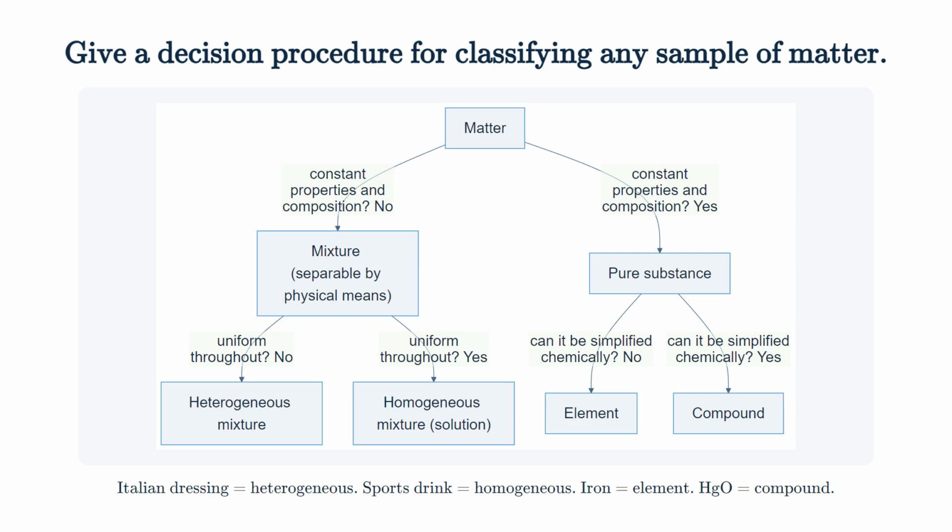Second question, for mixtures, is it uniform throughout? Italian dressing isn't. One drop is mostly oil, another mostly vinegar, so it's a heterogeneous mixture. A sports drink is uniform in every drop, so it's a homogeneous mixture, also called a solution. For pure substances, the second question is, can it be simplified chemically? Iron, silver, and oxygen can't be broken down by chemical change, so they're elements. Mercury(II) oxide can be broken down by heat into mercury and oxygen, so it's a compound.